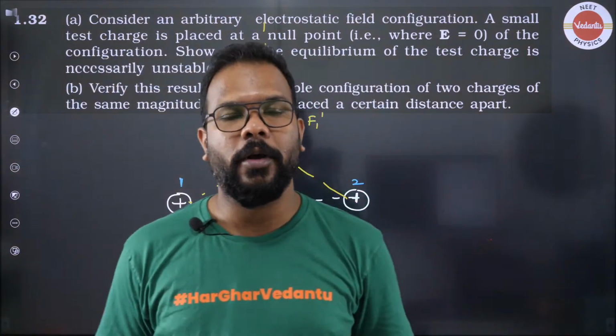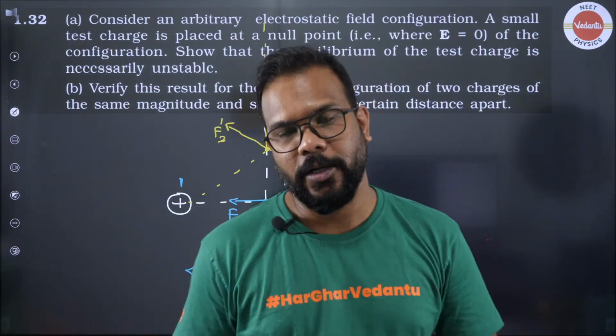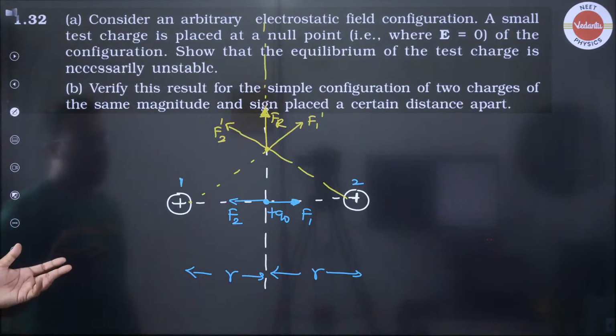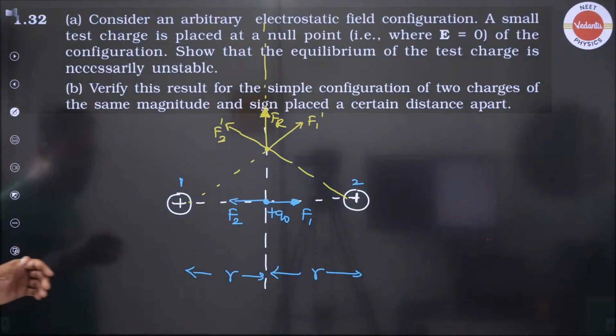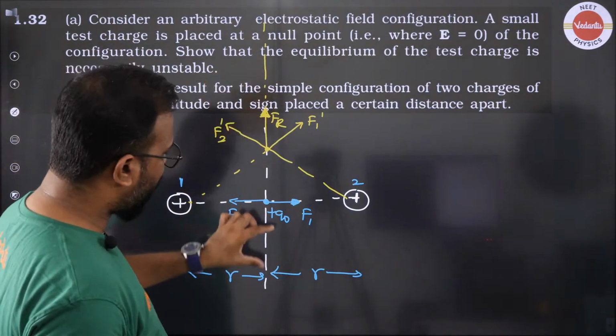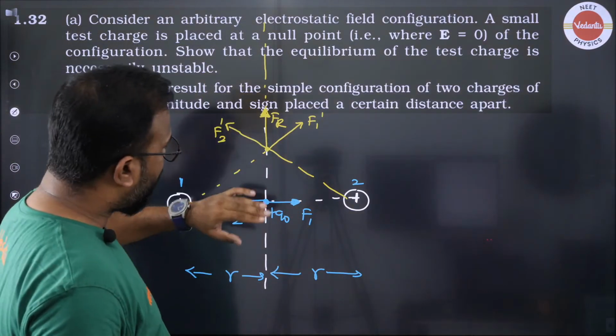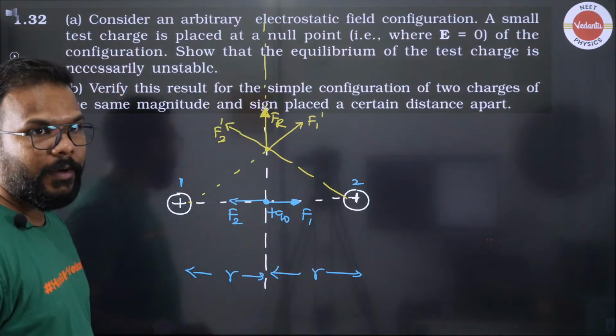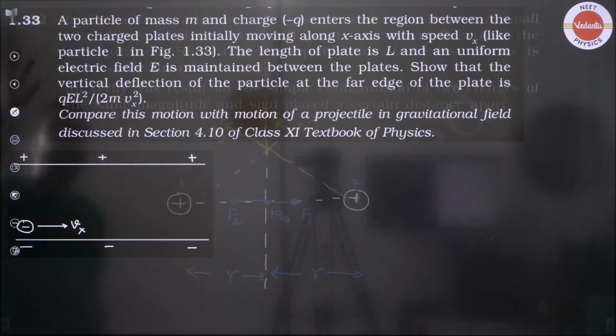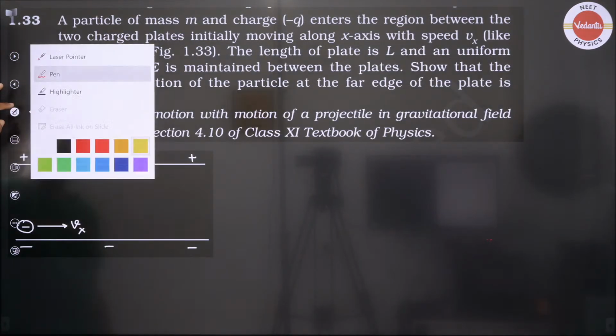It will be a very long explanation, but you will have to draw the diagram with all the explanation that you are giving. I hope that makes it easy for you to understand that if you place this charge Q0 anywhere on this y-axis, it will remain on an unstable equilibrium line.